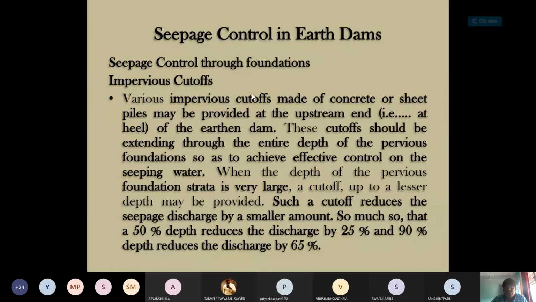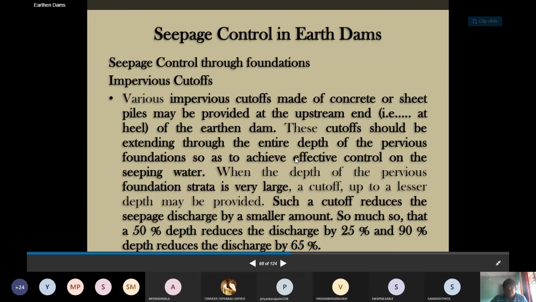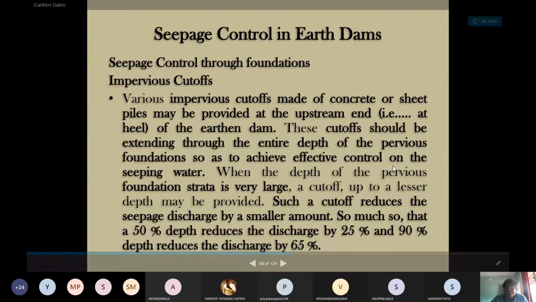Then for controlling those leakages or this loss, there is a need to provide impervious cutoffs. If we provide this impervious cutoff on the upstream part, then it is better to control the loss, reducing the infiltration rate here. So that would be possible. Such types of provisions are always provided, and they are also recommended for this Kalyan dam, so as to achieve effective control on the seeping water.